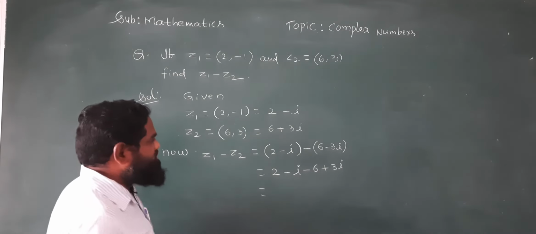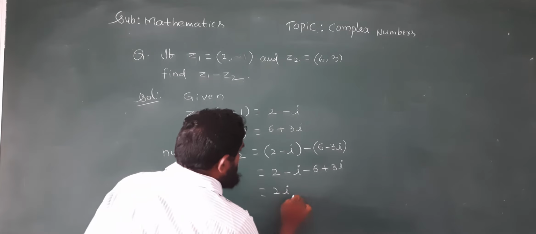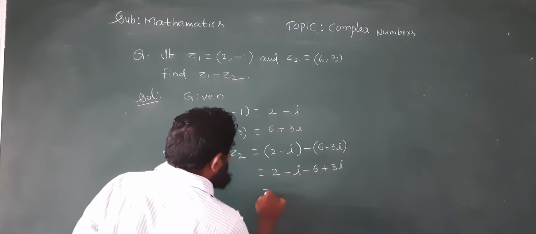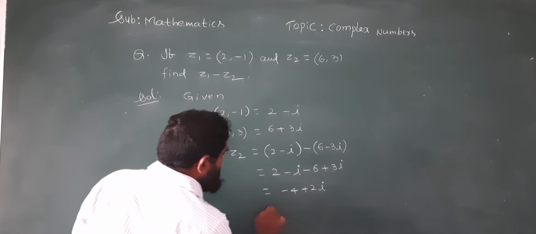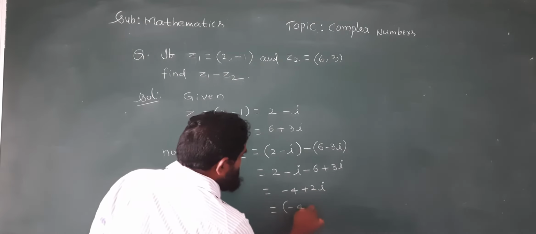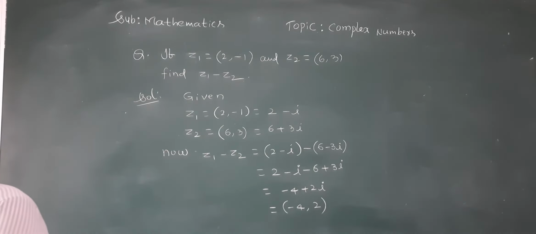Minus i minus 3i, how much will come? Minus 4i. 2 minus 6 is minus 4, so we get minus 4 minus 4i. It can be taken as the ordered pair minus 4 comma minus 4.